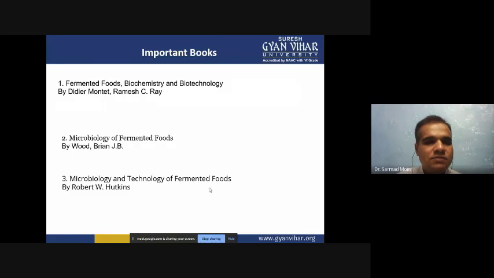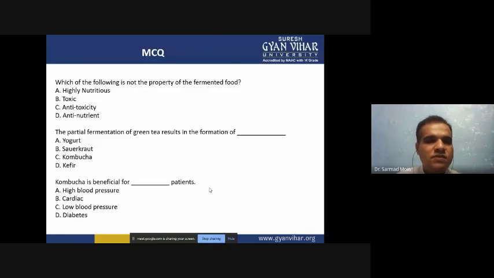Now we'll see some multiple choice questions. Which of the following is not a property of fermented food? Option A, highly nutritious. Option B, toxic. Option C, anti-toxicity. Option D, anti-nutrient. So you have to select any one correct answer.